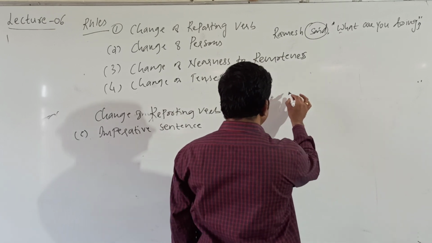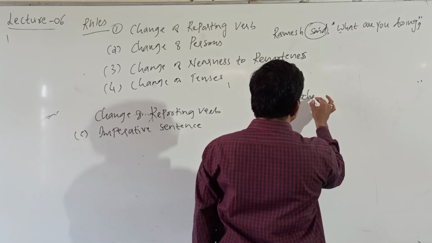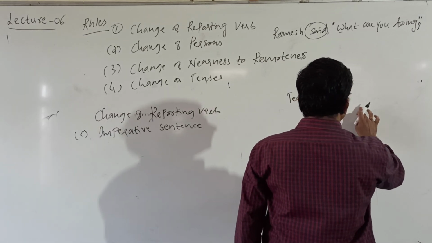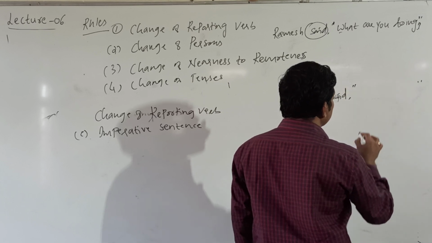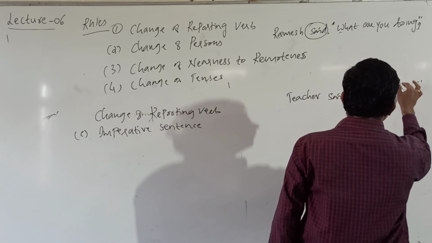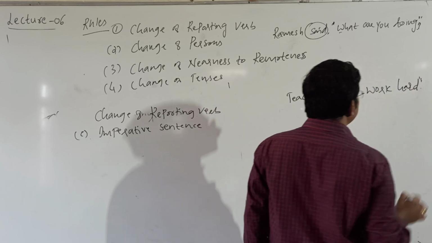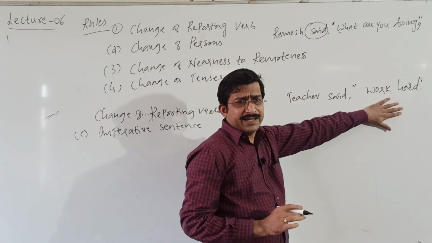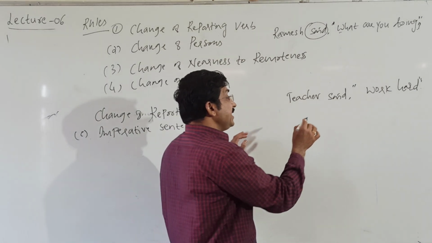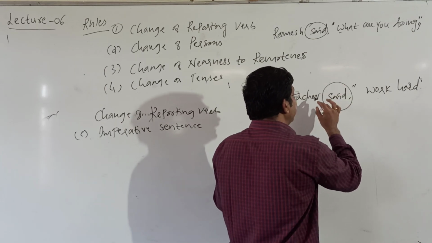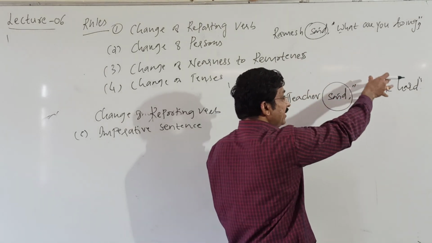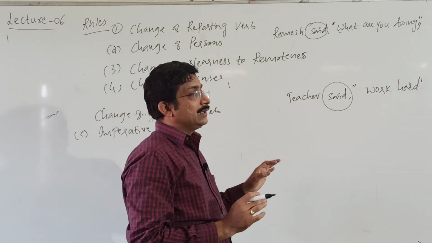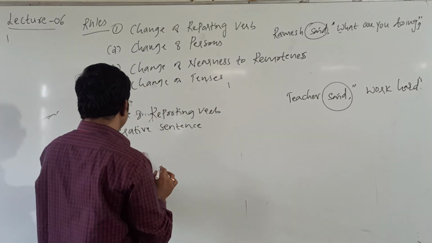Take another example here. Teacher said, "Work hard." An imperative sentence. This is the reporting verb. The reporter reported his statement in an imperative form within the inverted commas. So then said is changed, depending upon the sense of the statement.